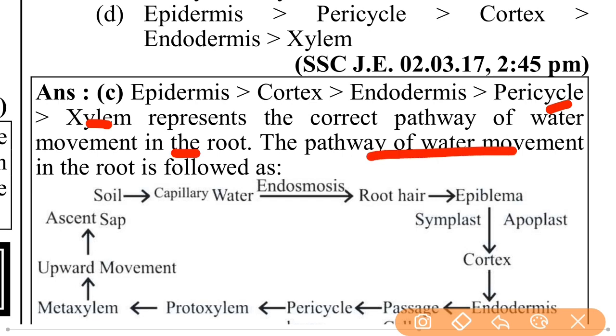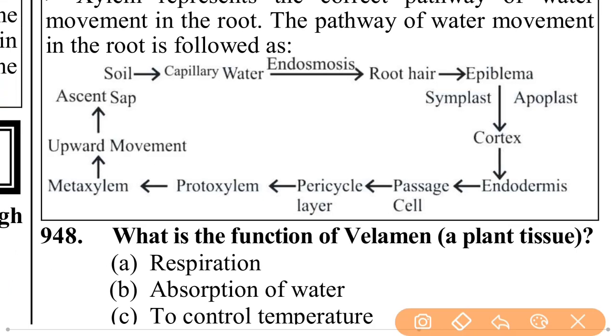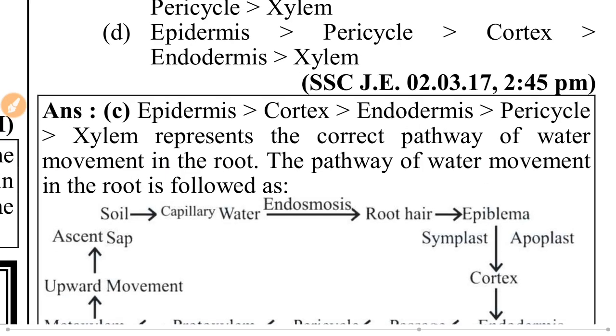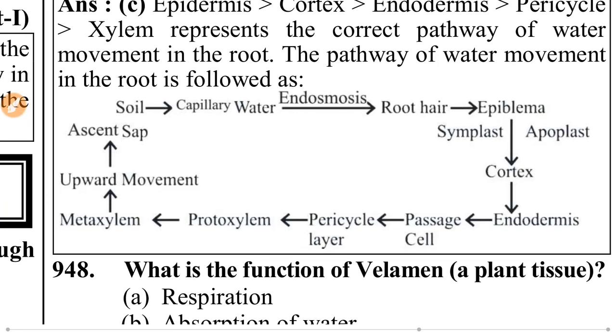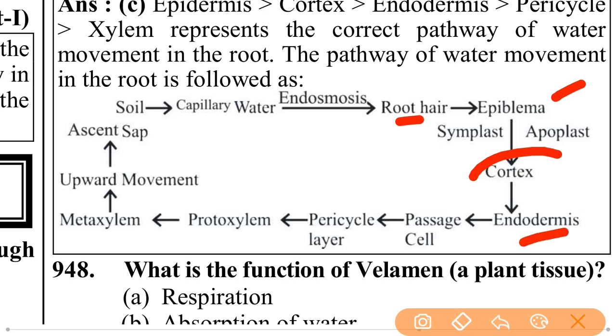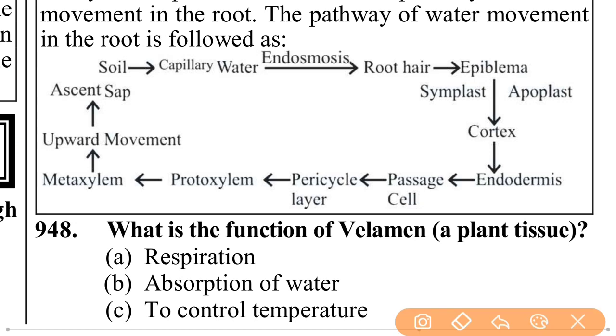The pathway of water movement in the root is as follows. First of all, the soil capillaries take up the water, then capillary water, then endosmosis in the root, then the epiblema, then symplast and apoplast through the cortex, then endodermis, then passage cells, then the pericycle layer, then protoxylem, then metaxylem, then upward movement, the ascent of sap.